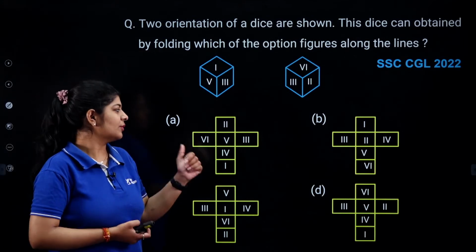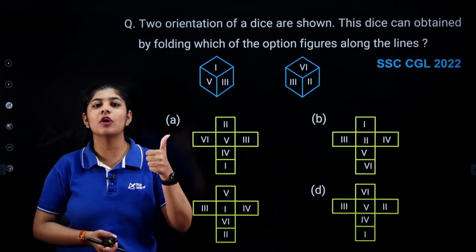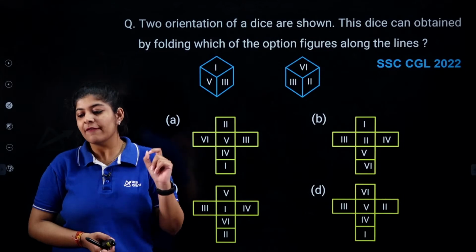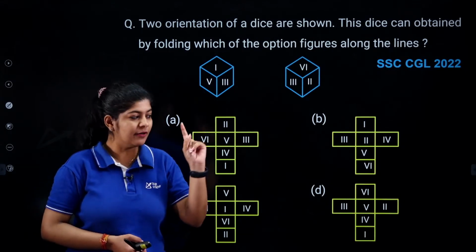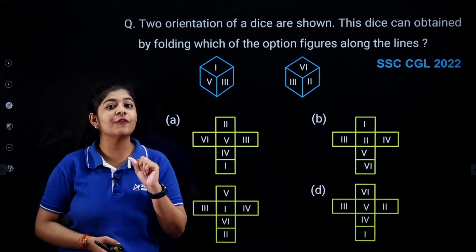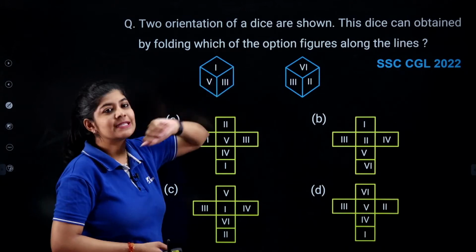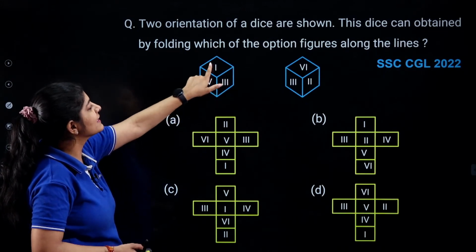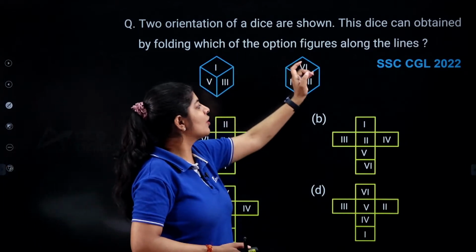And we also know that whenever we are having an open dice, we simply apply the rule of 1, 2, 3 just to identify the opposite faces, where 1 and 3 are the opposite faces of each other. Okay. So in this one, if we want to identify the opposite pair of third, we can say that the first is not the opposite pair, fifth is not, sixth is not, second is not.